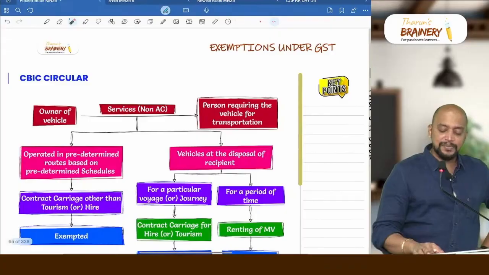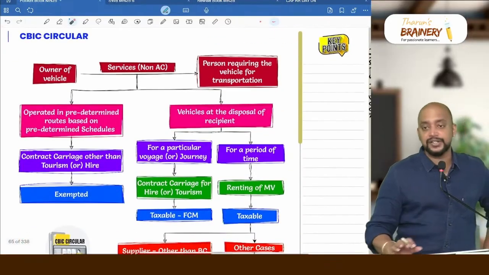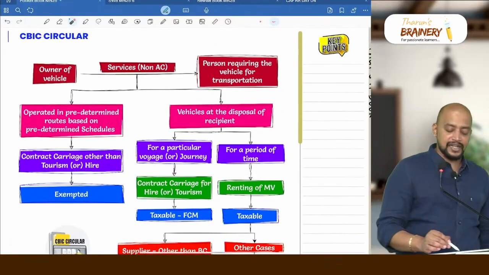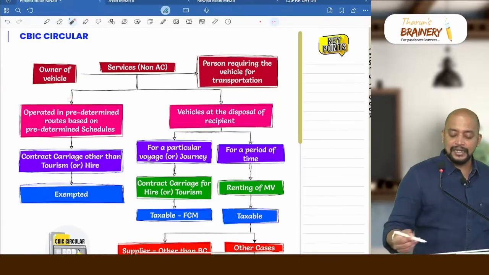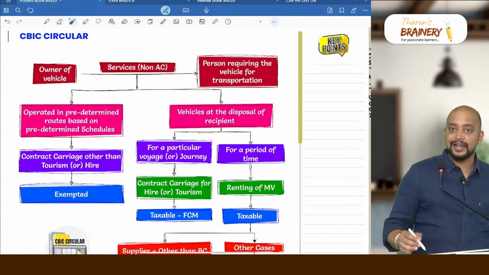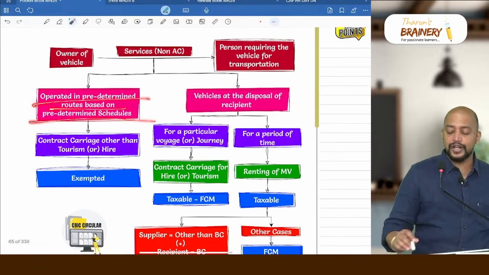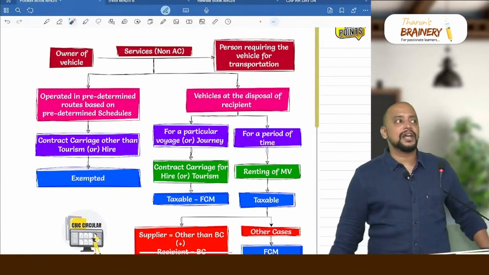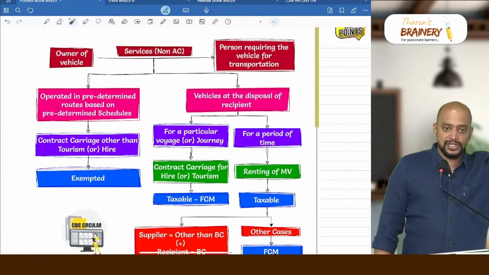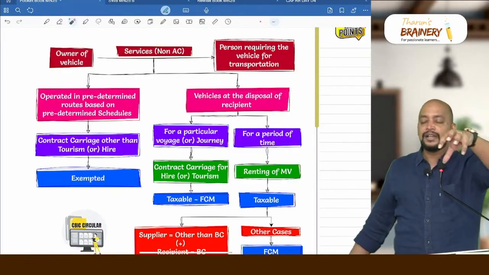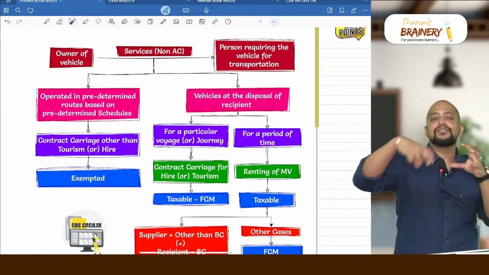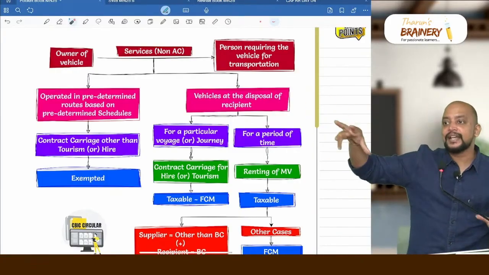Then there is one CBIC circular related to transportation. See this, there is an owner of a vehicle who is giving a non-AC vehicle to a person. If it is operated on a predetermined route on a predetermined schedule, means they will be picking up the passengers at particular routes and particular points, and they will be dropping the passengers back in some places.